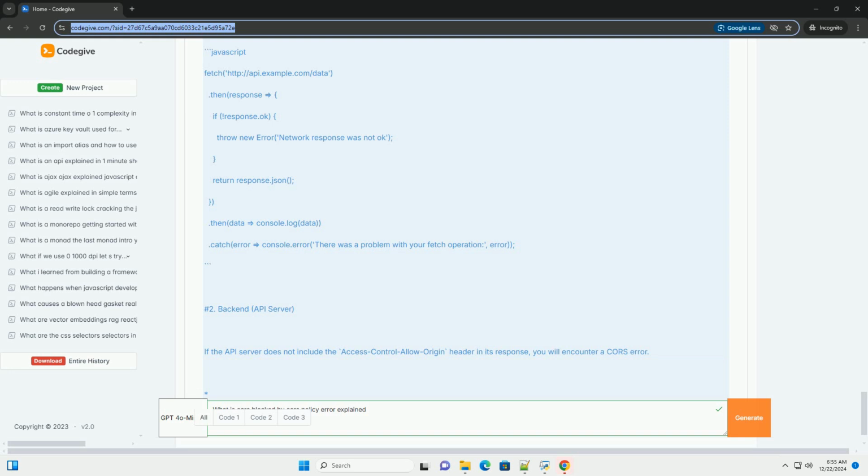JavaScript. // Updated server code, Node.js with Express and CORS. const express = require('express'); const cors = require('cors'); const app = express(); // Use CORS middleware. app.use(cors()); app.get('/data', (req, res) => { const data = { message: 'Hello from the API' }; res.json(data); // CORS headers set automatically. }); app.listen(3000, () => {